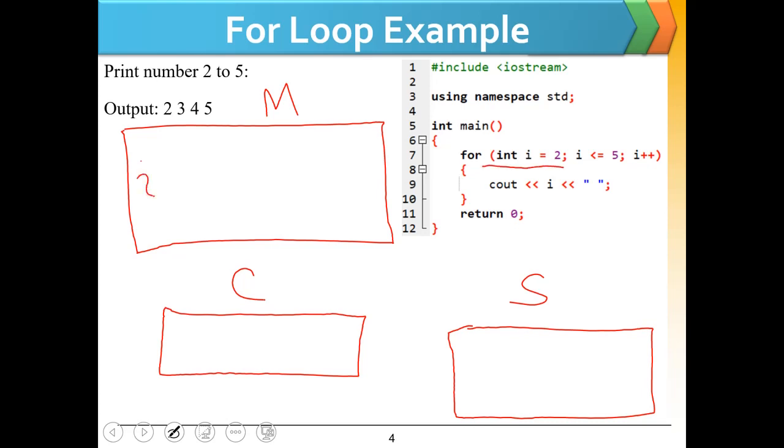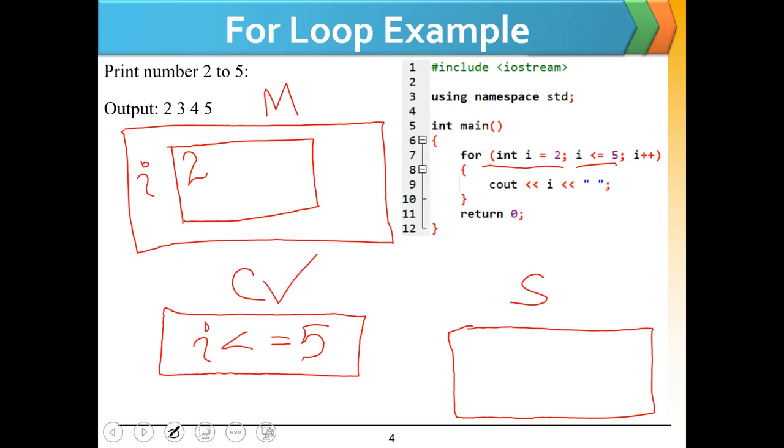Initially, loop variable is I and we have 2 in the loop variable, and loop condition is when I is less than or equal to 5. You can see that 2 is less than or equal to 5 and this condition is true.